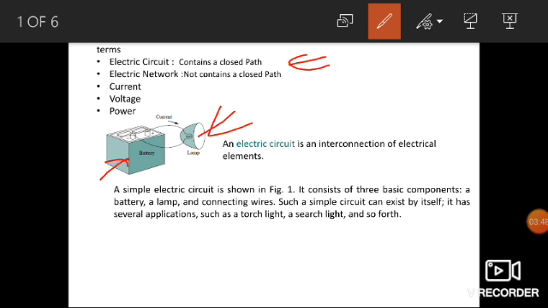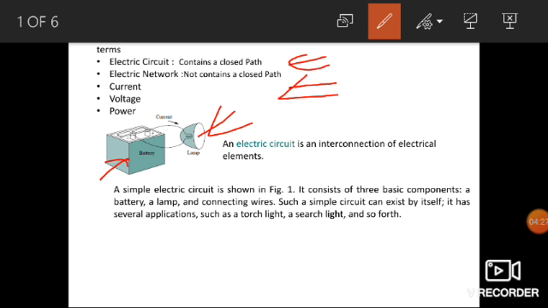Next one is the electric network. An electric network need not contain a closed path for providing a flow of electrons from a voltage source or current source. Hence, we can conclude that all electric circuits are electric networks, but the converse need not be true.